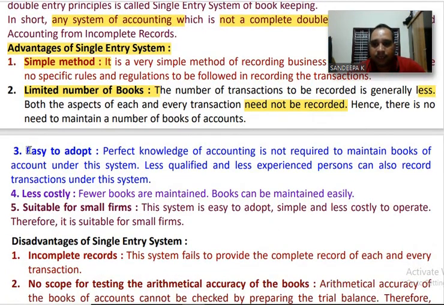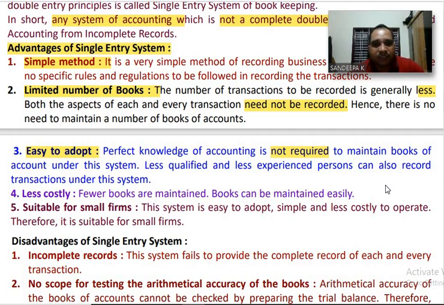Next one, easy to adopt. Perfect knowledge of accounting is not required to maintain books of account under this system.